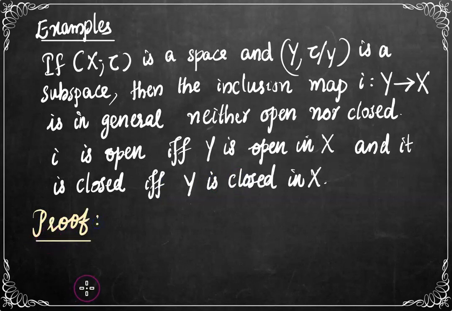Assume first that the inclusion function I is open.